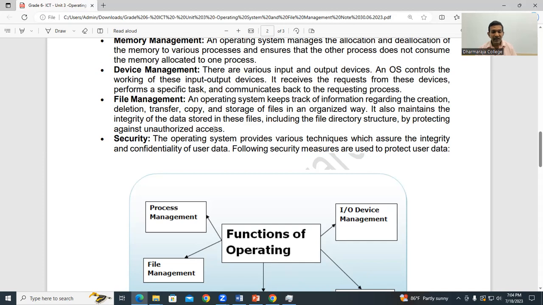And the other one is security. Security is also provided. If you see your operating system, it provides security features. Some operating systems now come with an antivirus system.